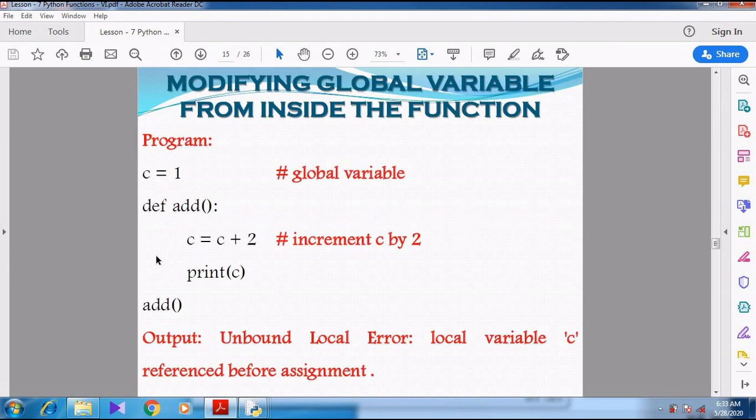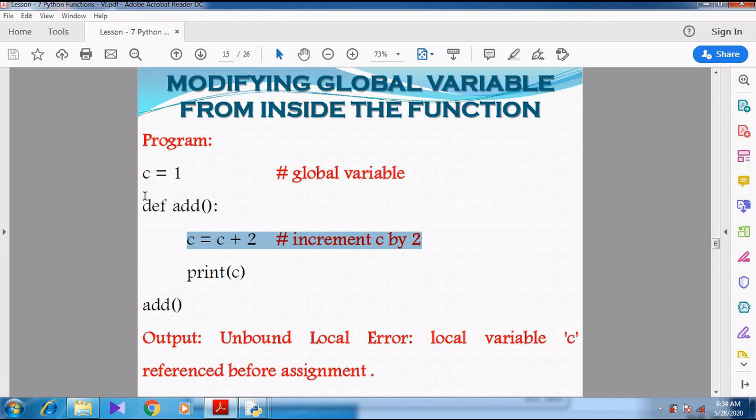The next topic: modifying the global variable from inside the function. See, I have declared one variable, c equal to 1, that is a global variable. Now I am trying to modify this variable c inside the function. Inside the function, I am trying to modify the global variable, just going to increment. Is it possible to do like that? No, it is not possible.